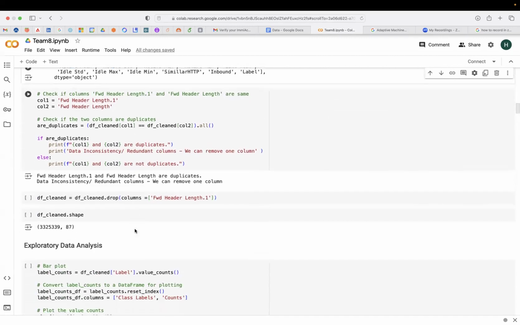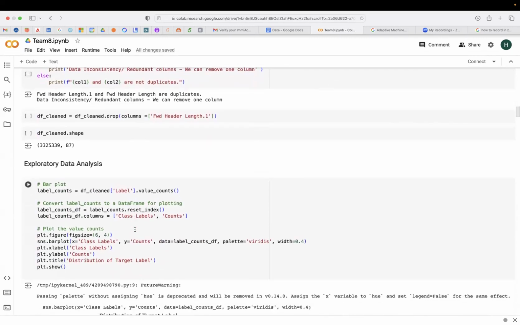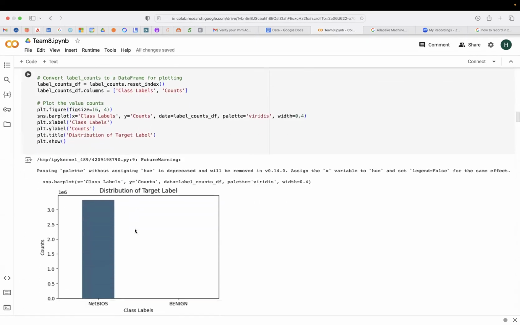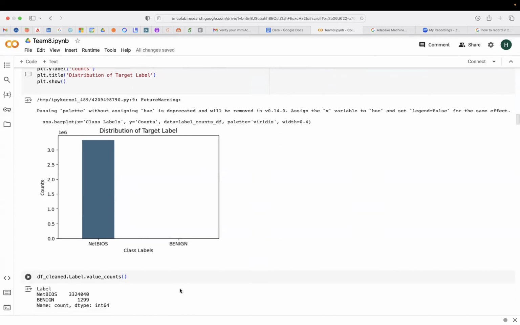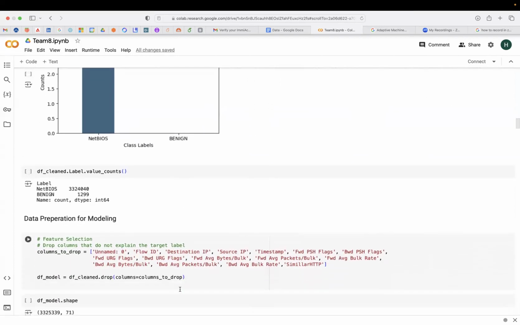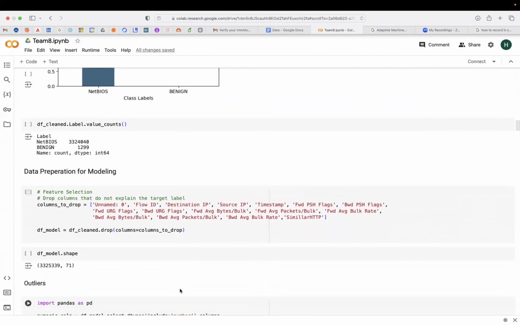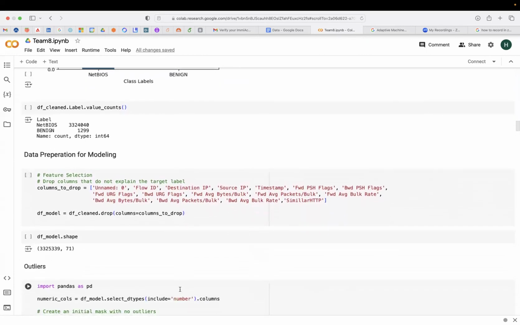And then we've done a basic exploratory data analysis for our label column. As already mentioned, NetBIOS is about 3.4 million and the benign class is only about 1300 rows. So that's why even in the bar plot, it is not able to show the benign class. And after the initial data pre-processing, we went on with the data preparation for data modeling.